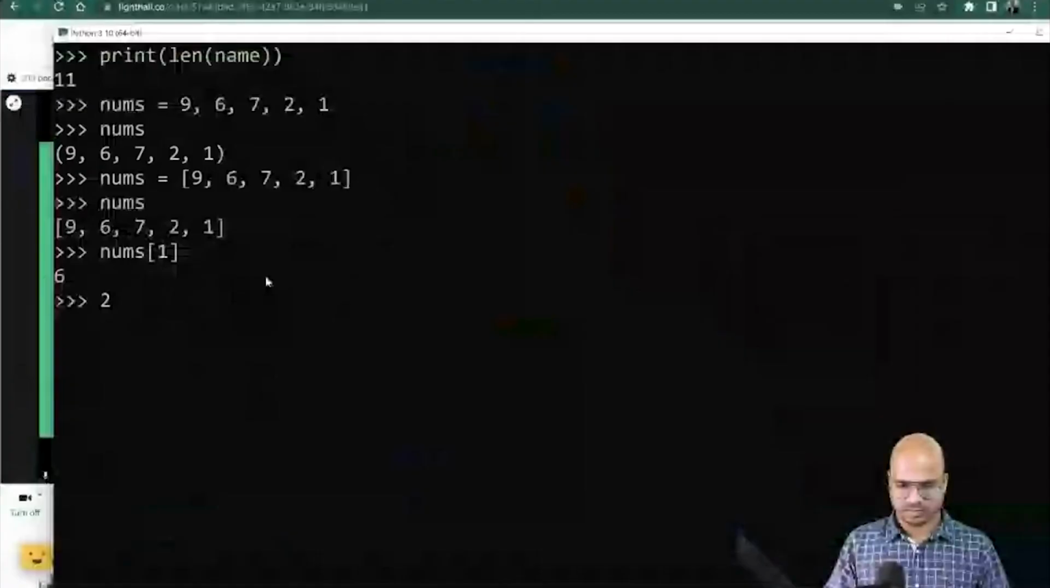Okay, this time also I can say nums, and you got the values, and you can see we got square brackets this time. Now using the square bracket, of course, you can fetch one value out of it. I can say nums of 1, it will give you 6. Why 6? Because the numbering starts with 0.